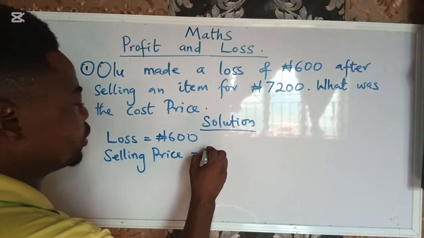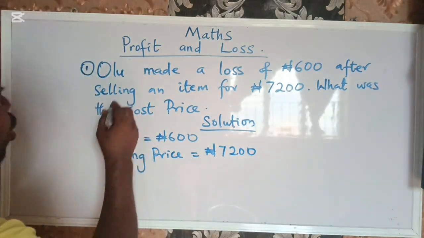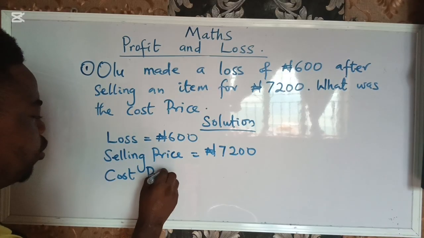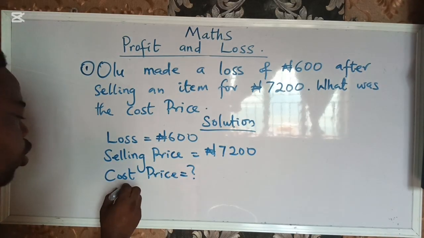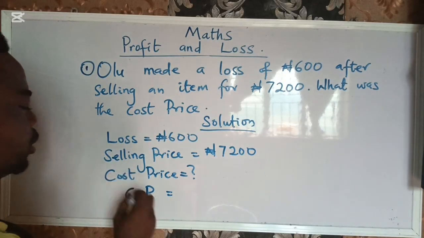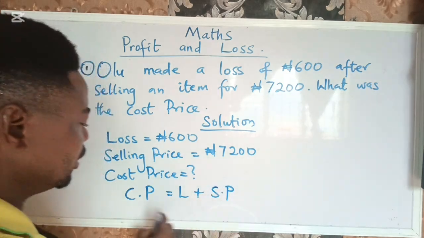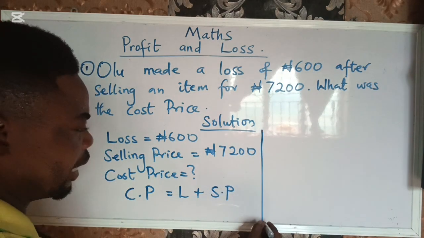Selling price is equal to 7,200. Then what is the cost price? We don't know. Remember, cost price is equal to the loss plus the selling price. Are we there? That is it.